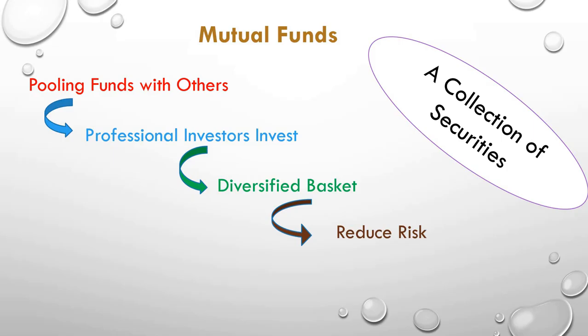So risk is reduced, and I will be getting the shared return from all the securities. Who has invested? The mutual fund professional investors have invested. When they get the returns, they distribute those returns to all the investors. Hence we can say it is a collection of securities.